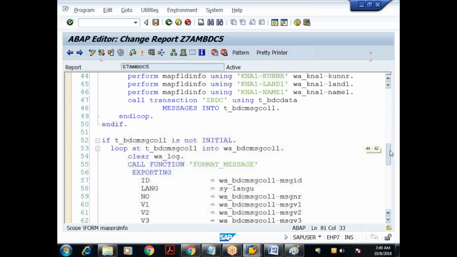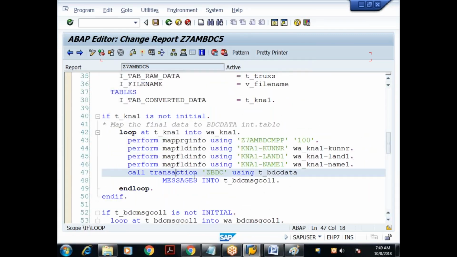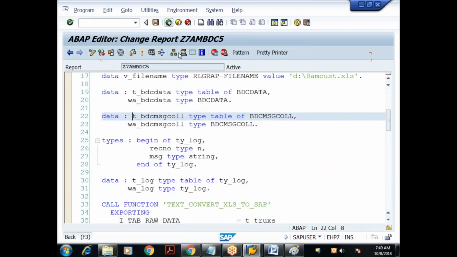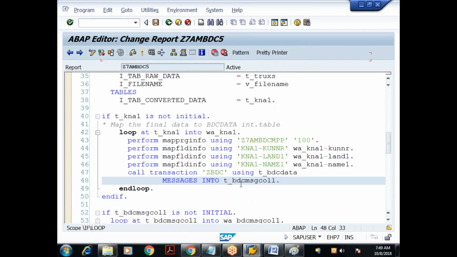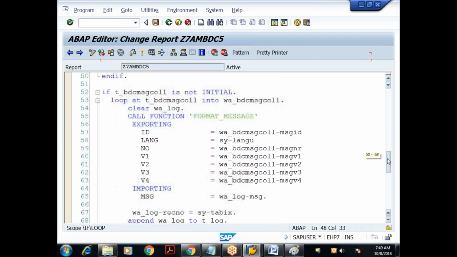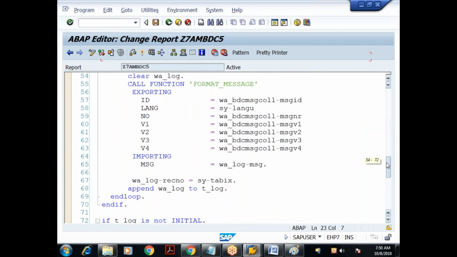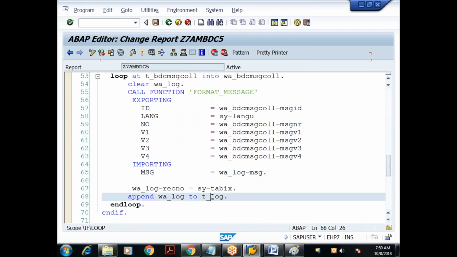While doing the data migration using call transaction, I'm using the addition messages into BDC MSG call internal table. This internal table will collect all the message IDs for the messages flashed on the screen during data migration. To collect those messages, we need to loop the internal table. As part of that loop, you call a function module format underscore message, which takes the message IDs as input and returns the corresponding message that I receive in my work area, and then from the work area I'm appending it to my internal table.